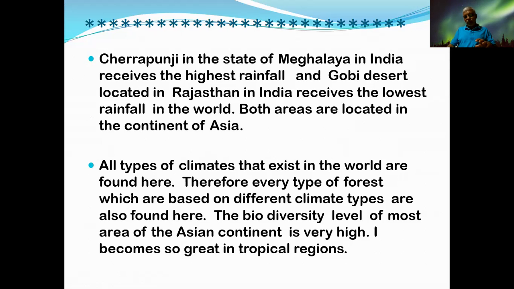The land area located in between two tropics, that means the Tropic of Cancer and the Tropic of Capricorn. The region is known as a tropical region because the highest biodiversity can be found in the lands located in the tropical regions. Therefore, that part is very important.